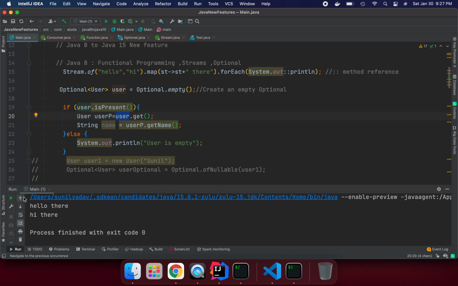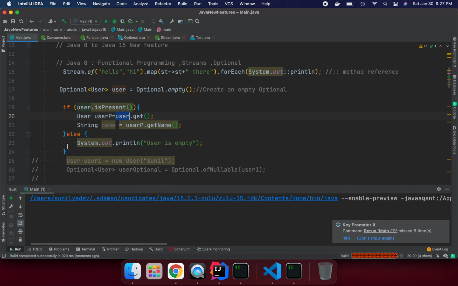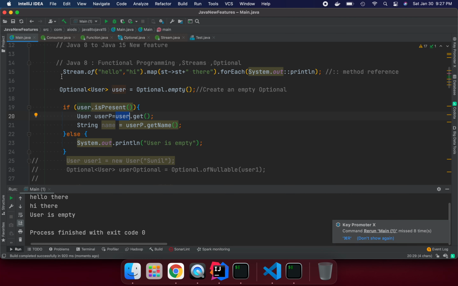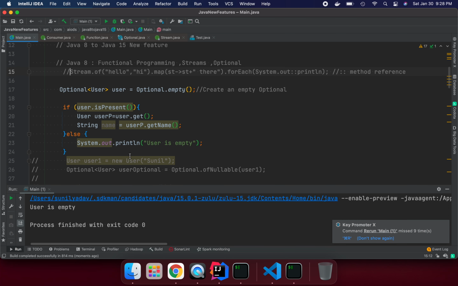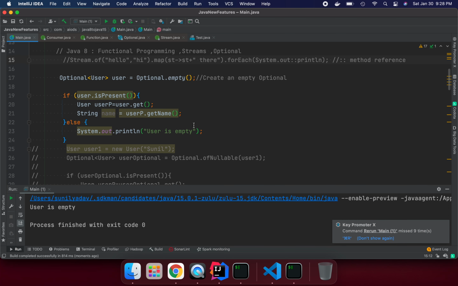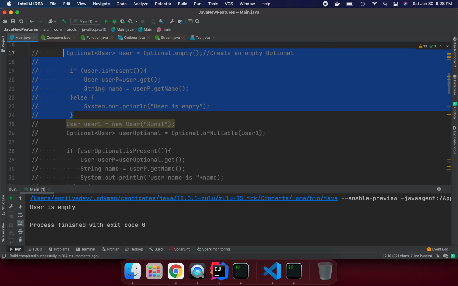So let me run it. Right, so hi there, user empty. Let me comment this one. So here we are getting user is empty. This way we can create an empty Optional with the Data class type, whatever we want. Let's comment this one and move on to the next one.